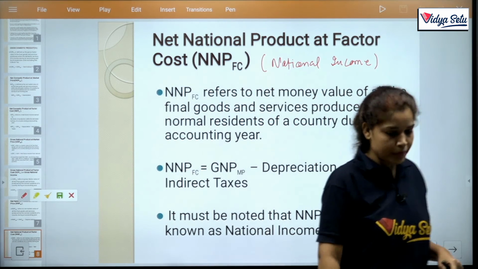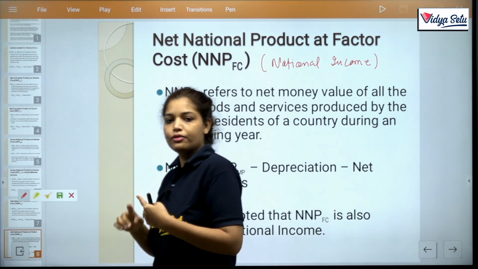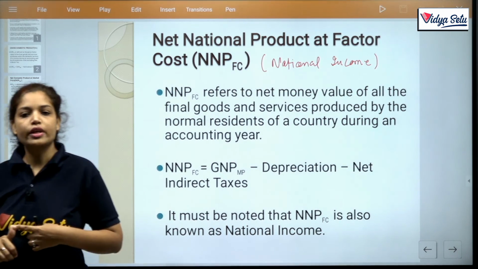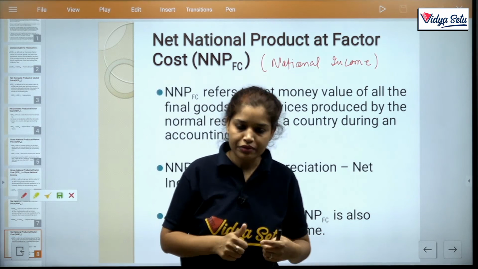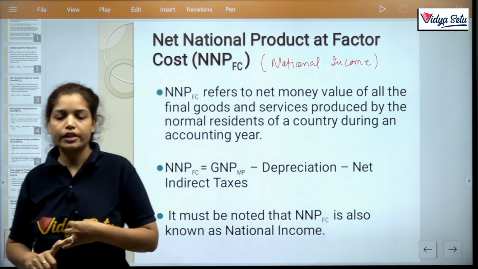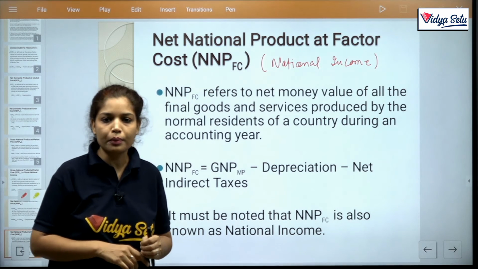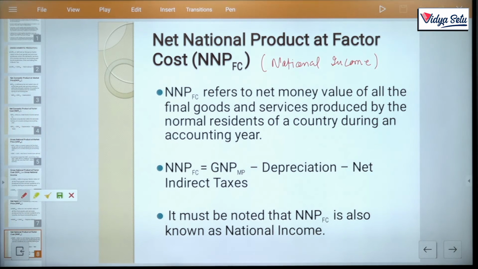So what is NNP FC? With all the adjustments. If your question is on MP, then you have to convert it into FC, same as gross to net and D to N. D to N, net factor income from abroad add करना पड़ेगा. Clear? So NNP FC refers to the net money value of all the final goods and services produced by the normal residents of a country during an accounting year.